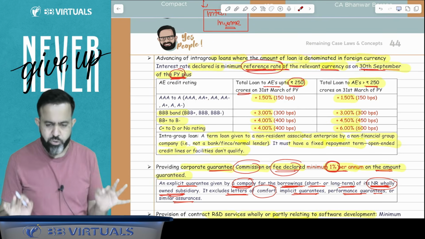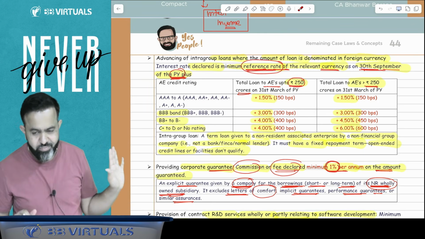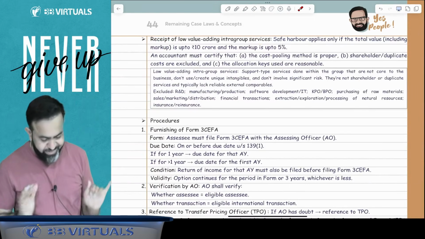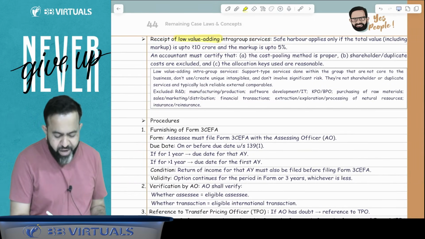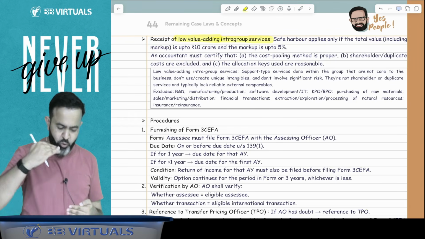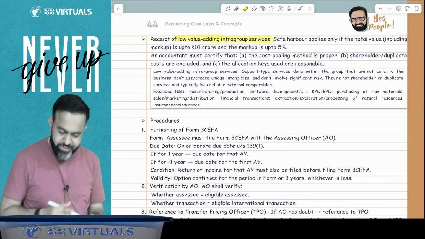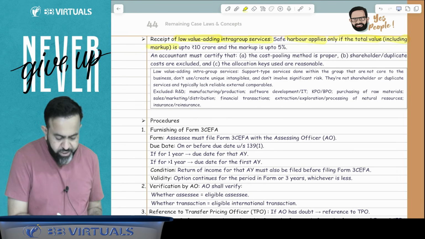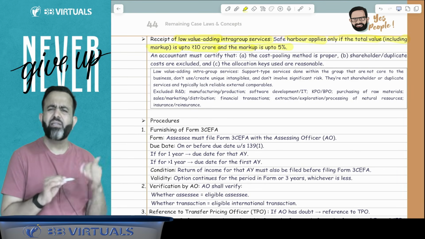This is the most difficult safe harbor rule. You can say that, lots to remember. Now, last safe harbor is very simple. And last safe harbor says that receipt of the low value adding intra-group service. So here lawmaker says that safe harbor applies only if the total value including markup is up to the 10 crore rupees and markup is within the 5%.